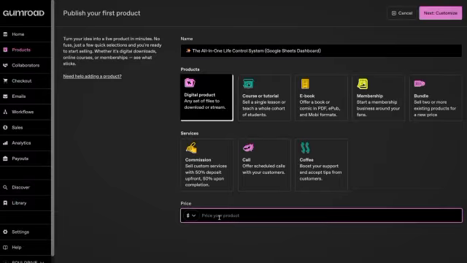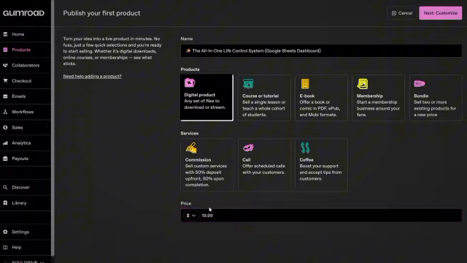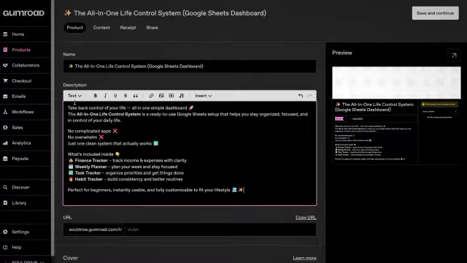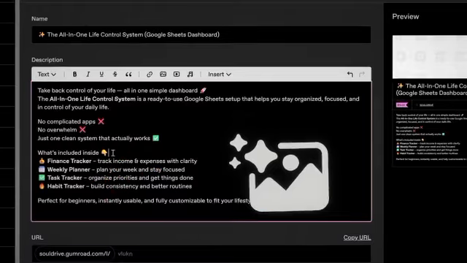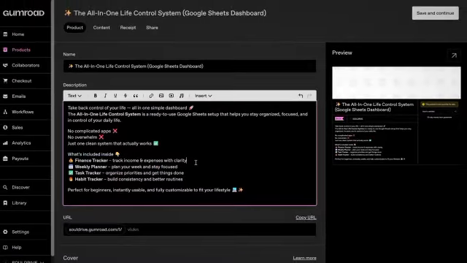For the price, instead of $9, remember we're selling a high value pack, so set it to $19.99 at least. Then click Digital Product, hit Next, and paste the description. And make sure to add images of what your pack includes. Whatever you're selling, people must see part of it before buying.